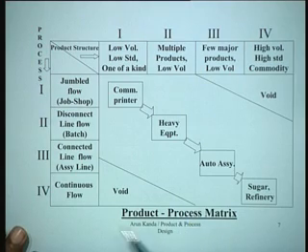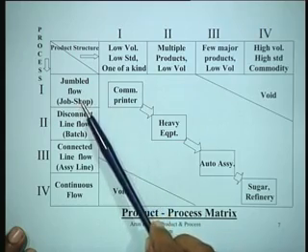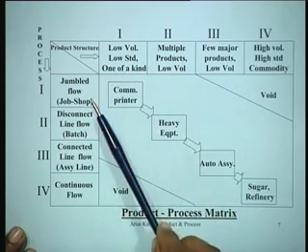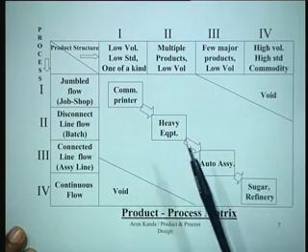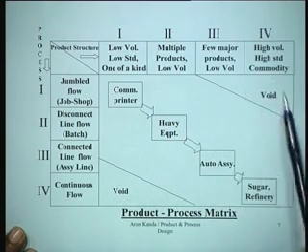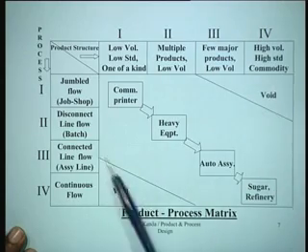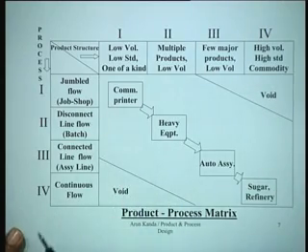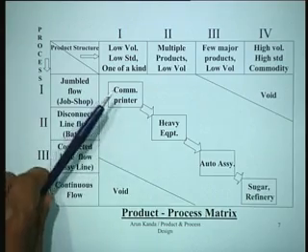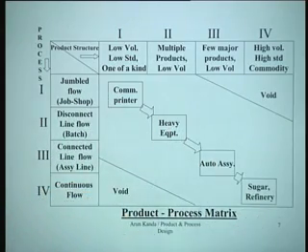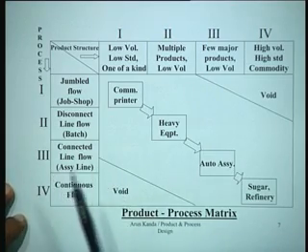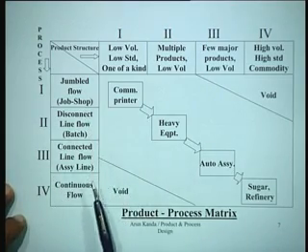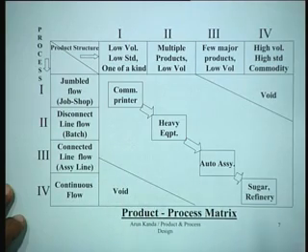So, this matrix is called the product process matrix, which shows that there is an intimate relationship between the kind of product you want to make and what stage it is, and the kind of processes you have to adopt. And you typically find that this region, there is nothing there, it is a void. Similarly, this region is a void, and normally all companies tend to grow from here to here to here to here, and that is how typically the product process matrix identifies how the evolution in the processes takes place as companies tend to mature.